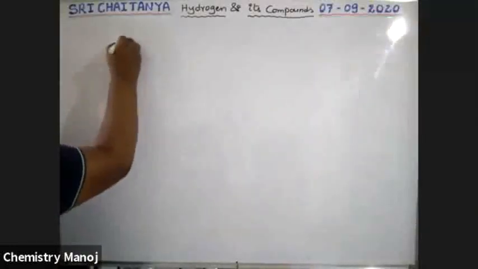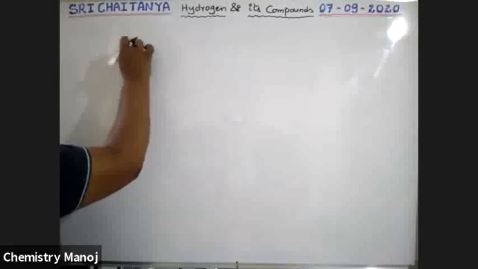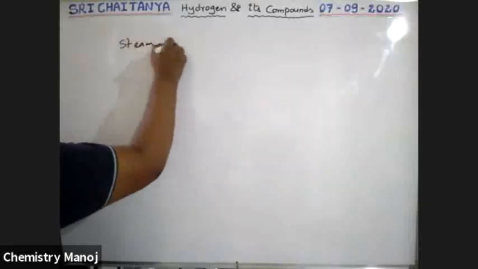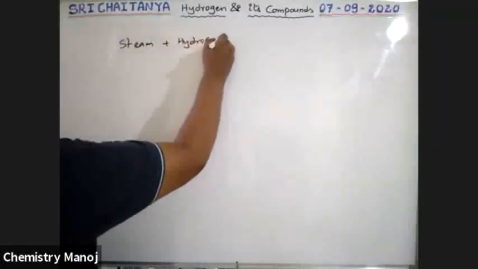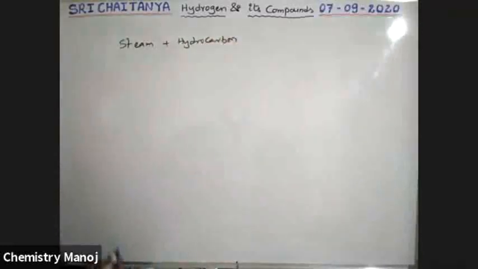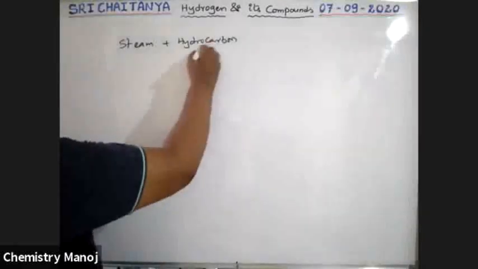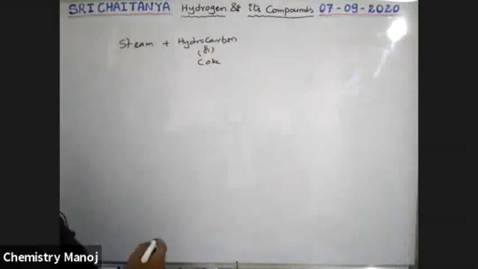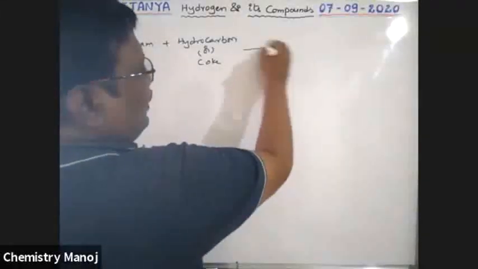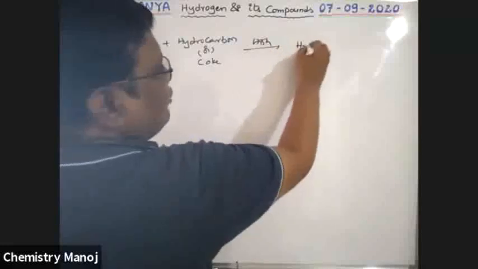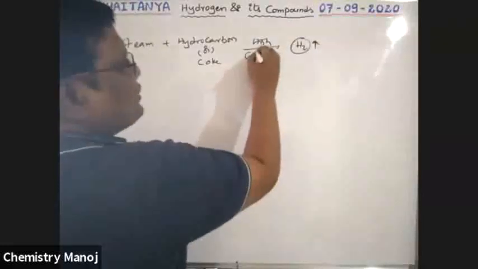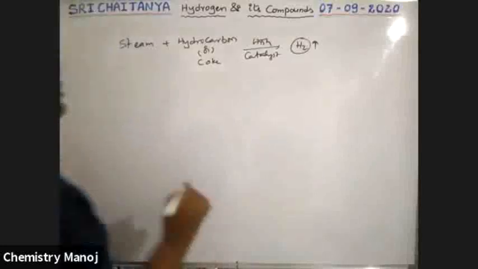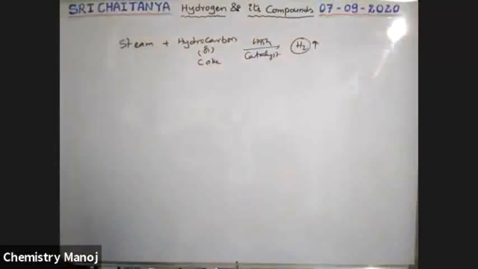Steam reacts with hydrocarbons, these hydrocarbons from petroleum products, hydrocarbons or coke, at high temperature, and gives hydrogen gas in the presence of a catalyst. So this is called preparation of hydrogen from hydrocarbons.